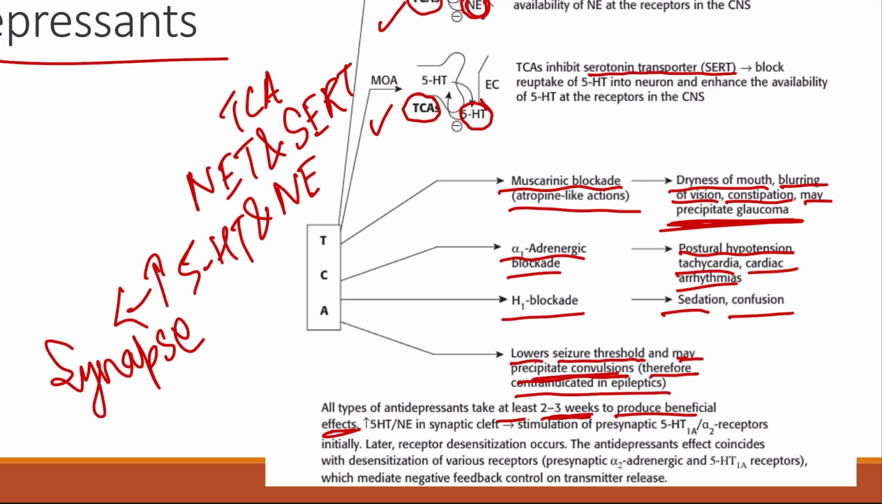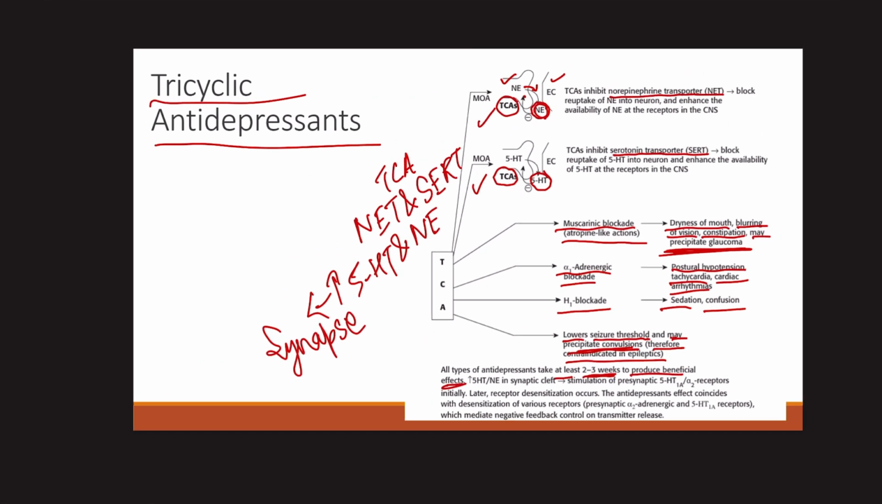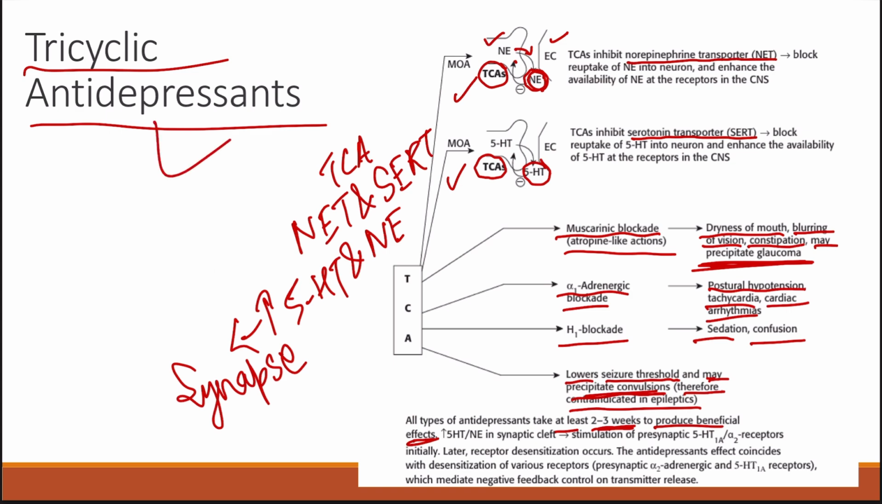They will also cause alpha 1 blockade, which will lead to postural hypotension leading to reflex tachycardia, arrhythmias, etc. They will also do H1 blockade leading to sedation, and they are also going to decrease the seizure threshold leading to precipitation of convulsions. So these are the actions of the tricyclic antidepressants and why they cause the following adverse effects. As you can see here, these are the adverse effects.